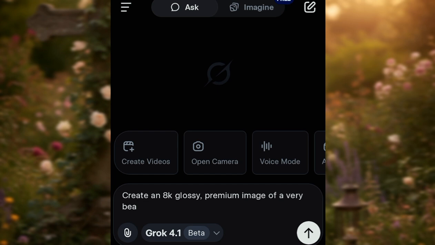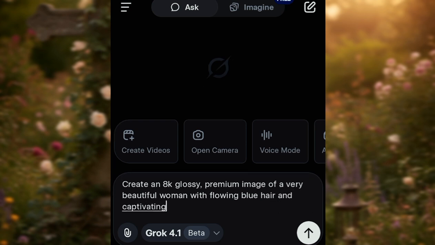For this particular purpose, because I just want to do the image and video in one place, I'm using Grok AI. So currently I'm working on the ask feature. This is where I'm going to type in my prompt and then come up with an image before I switch to the imagine section for animation of my song.